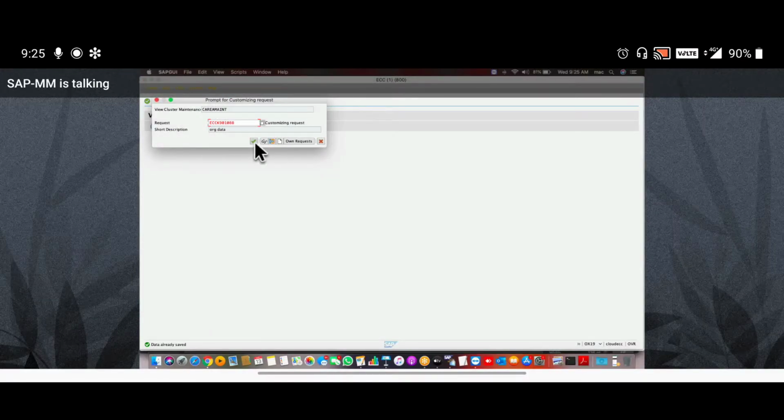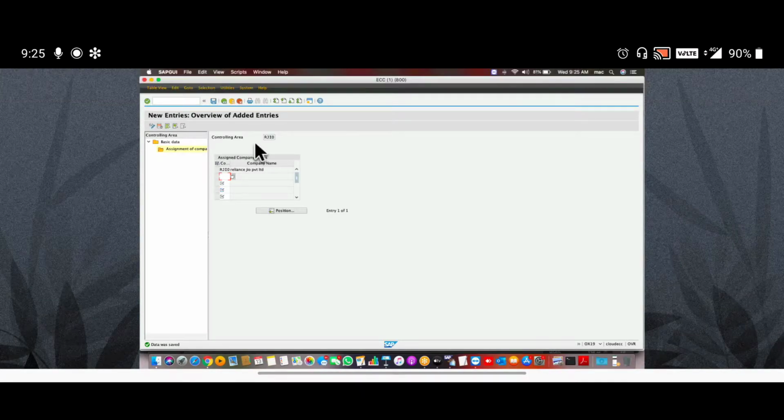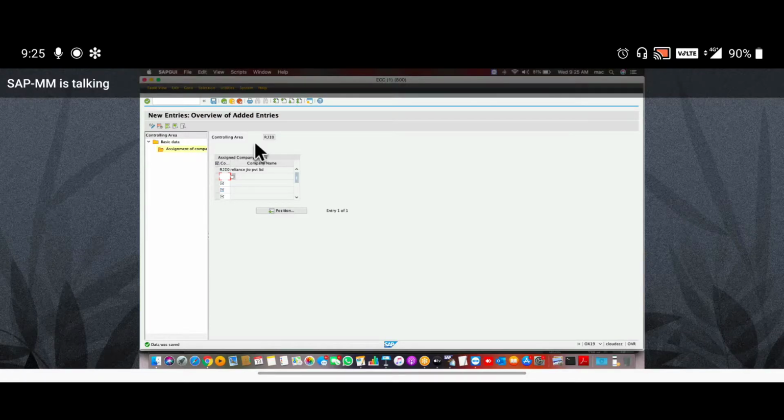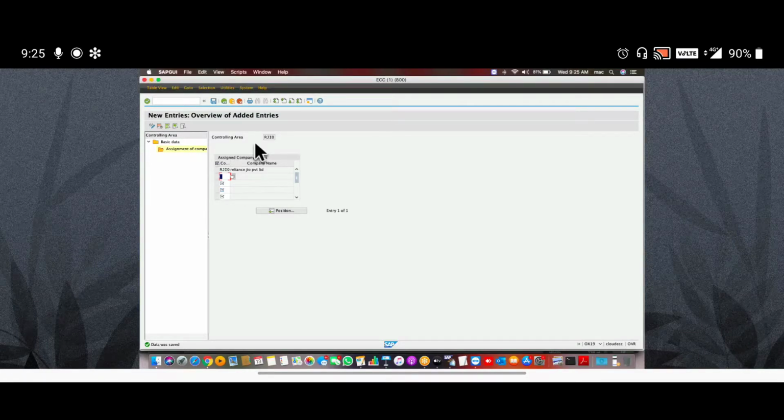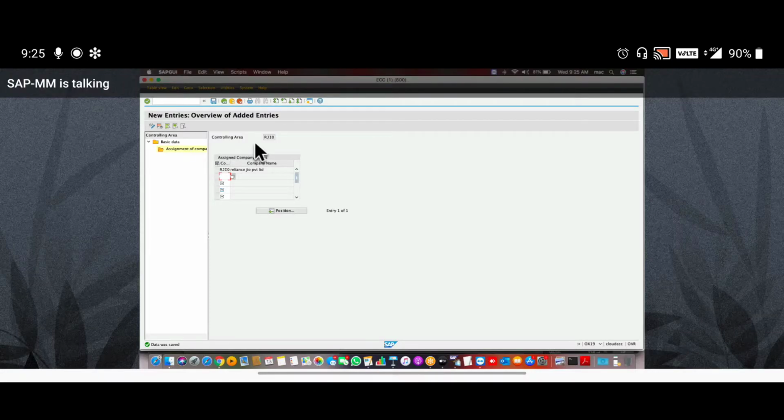Now create cost center. Heading: create cost center.